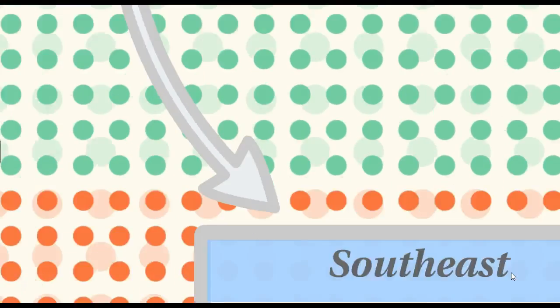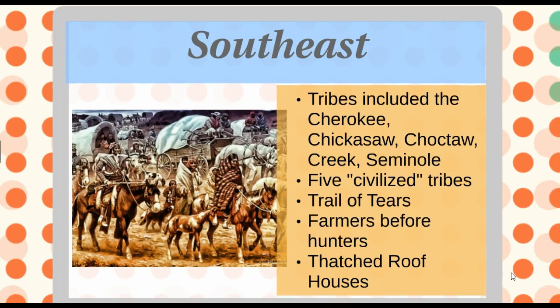The next region that we'll look at is the Southeast region. And this is the region that includes the tribes of the Cherokee, the Chickasaw, the Choctaw, the Creek, and the Seminole. This is our modern-day Florida, Georgia, Alabama, Mississippi, even southern Tennessee, and South Carolina, North Carolina area. And these 5 tribes that lived in this area became known as the 5 quote-unquote civilized tribes, because when the Europeans got here, they attempted to assimilate or to blend in with the European society.